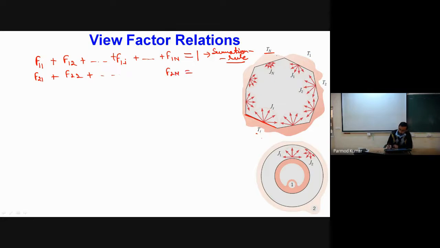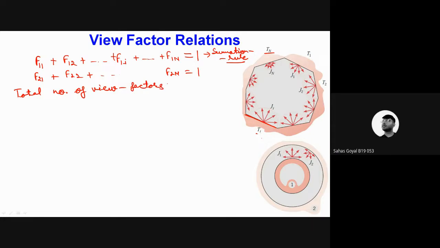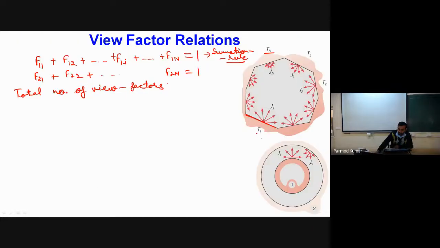So in this situation, if I have n surfaces, can you tell me how many total view factors I will have? So I am generalizing this situation, say I am considering it to be n.